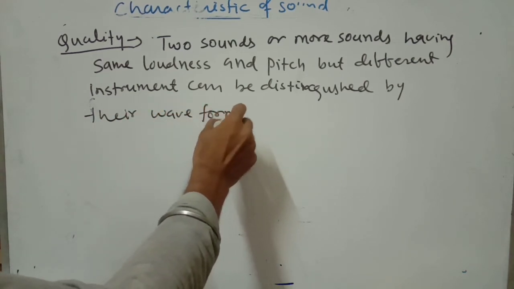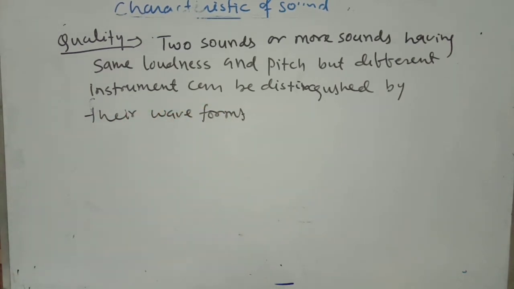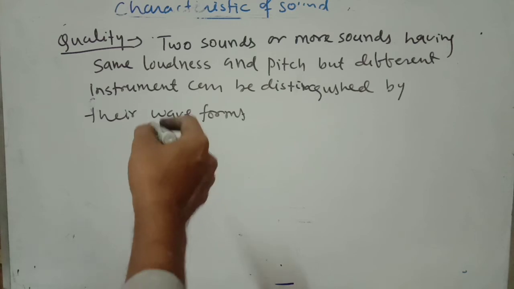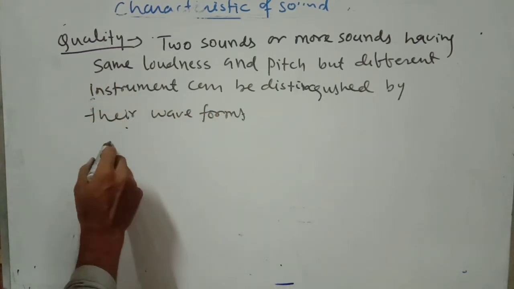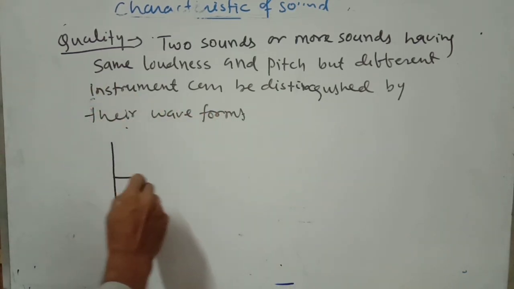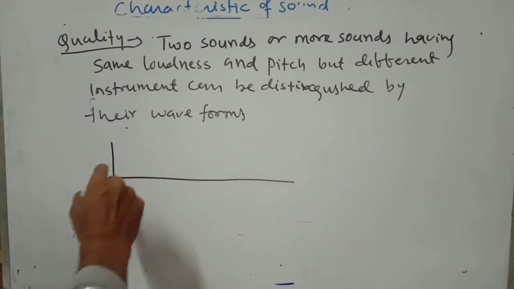by their waveform. Already told in the starting, all characteristics of the sound are defined by the wave pattern. Just wait, I am going to explain that also. Already in case of loudness, we said loudness is directly proportional to amplitude.